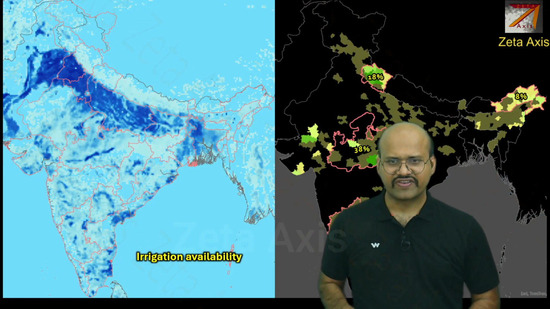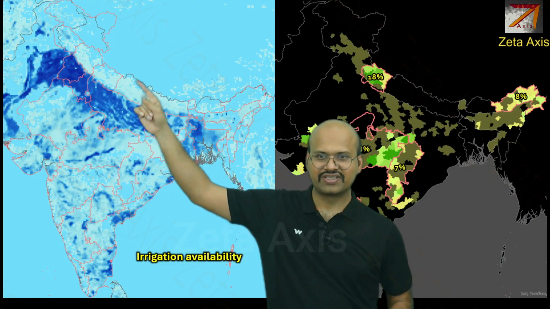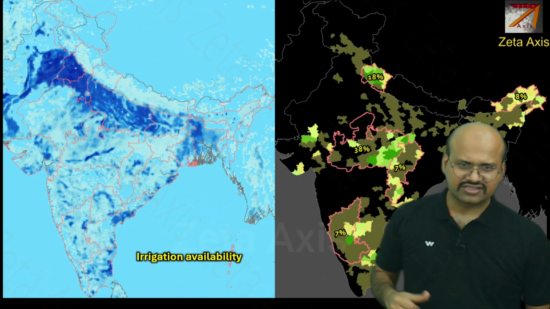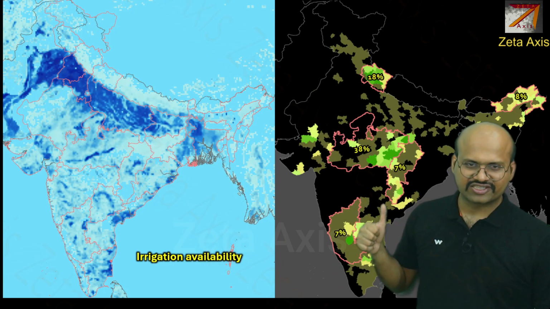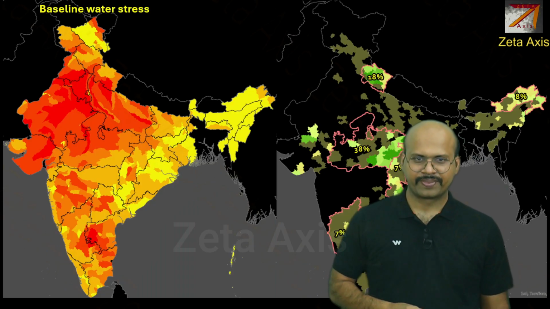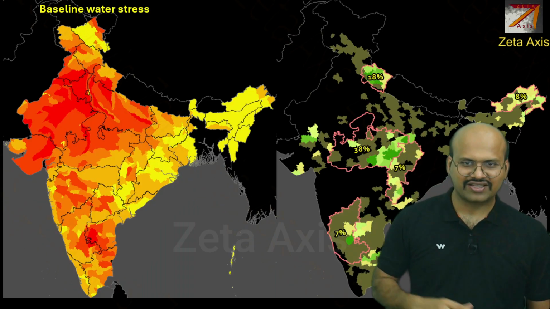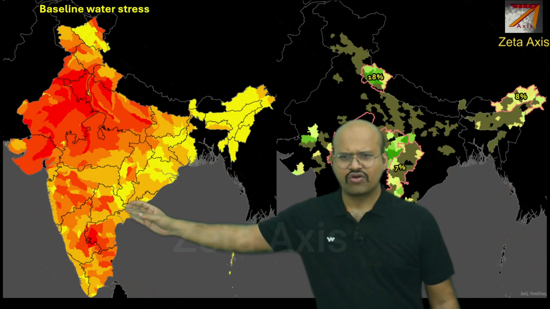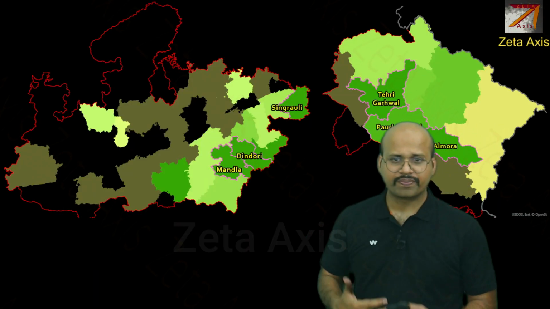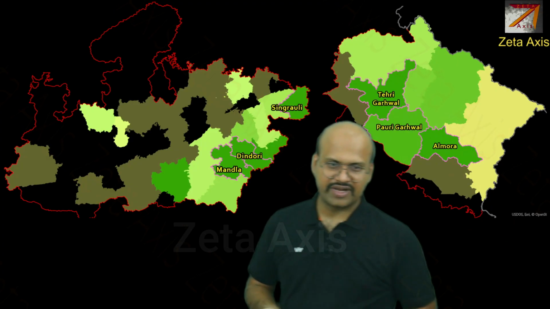Again, irrigation facility is higher in these regions, but in Uttarakhand, there is lesser irrigation facility. Other states where these smaller millets are produced also have smaller irrigation facilities in those regions. Again, if you see the water stress level, then these states have lesser water stress compared to other states. These are the top smaller millets producing states.